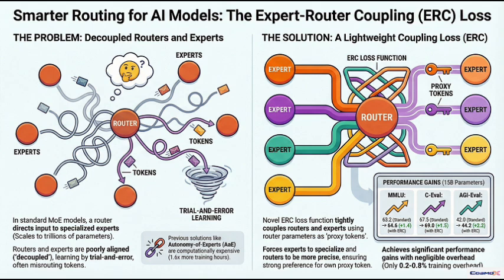It's this extremely elegant auxiliary fix called the expert router coupling loss, or ERC loss. And its whole job is to force that router and that expert to be on the same page during training. It forces them to be accountable to each other. I understand the goal, but MOE is all about being sparse and fast. A constant check like this sounds like it could be a massive computational bottleneck.